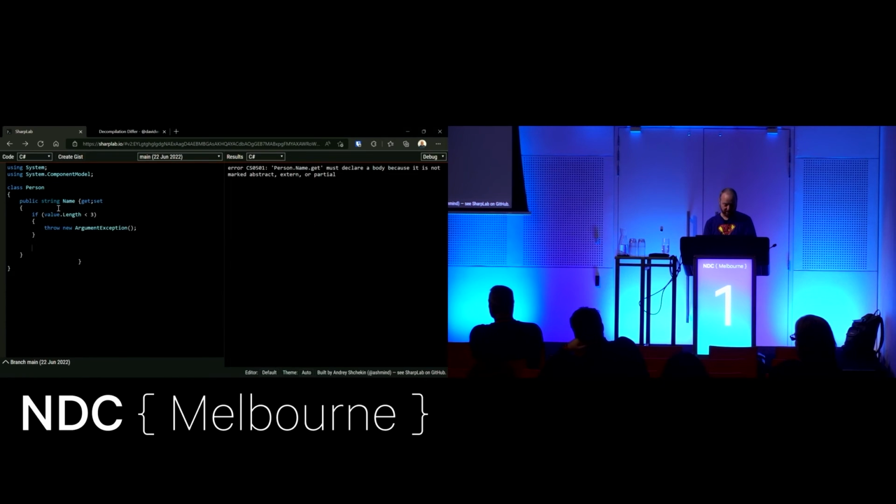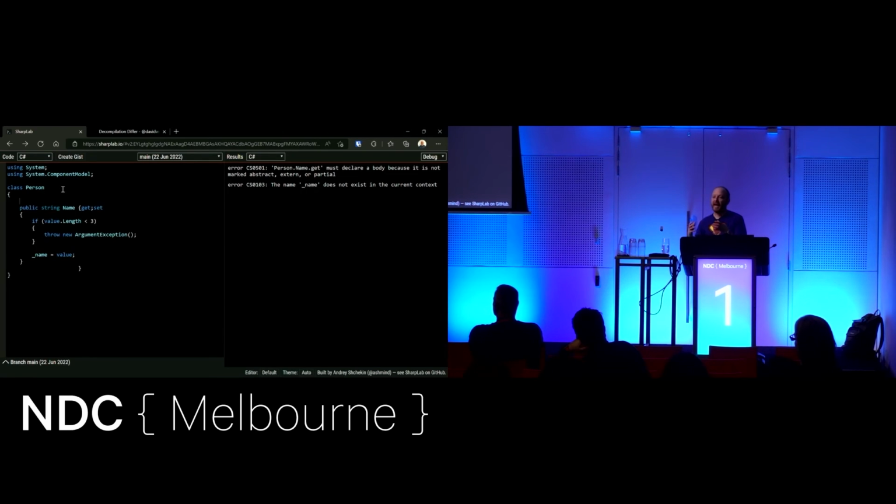And I can go, well, now what do? Now I need somewhere to store this name. So now I need a field. And so now I need to provide a get as well. So adding this little bit of validation has caused me to have to write and expand all my properties out, which is kind of annoying.